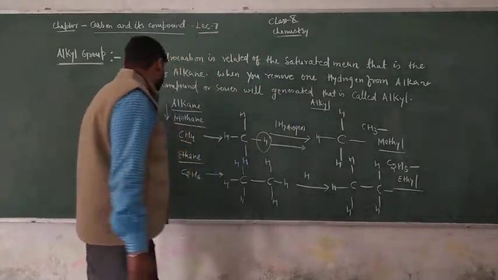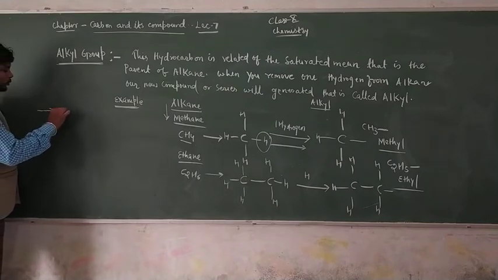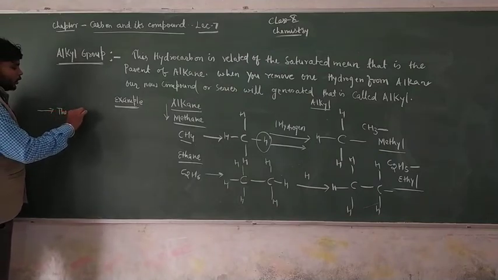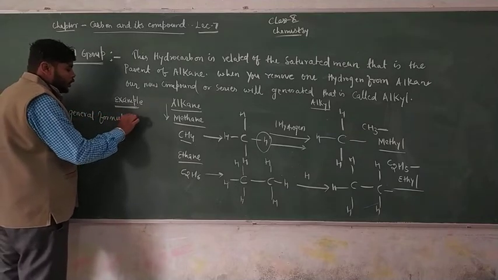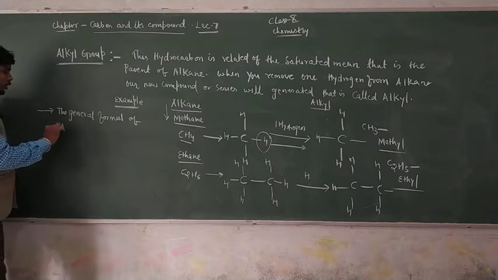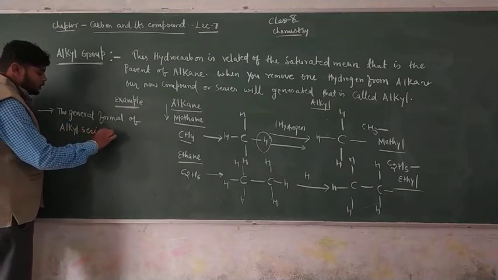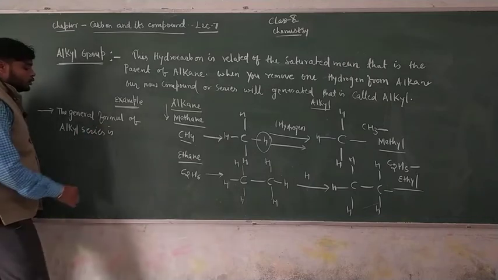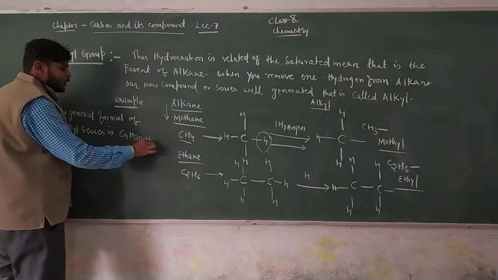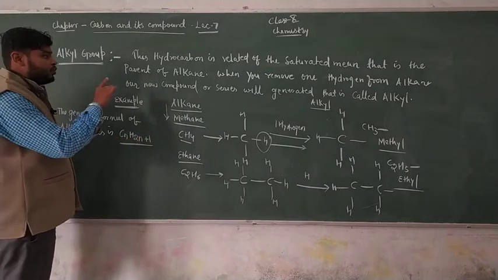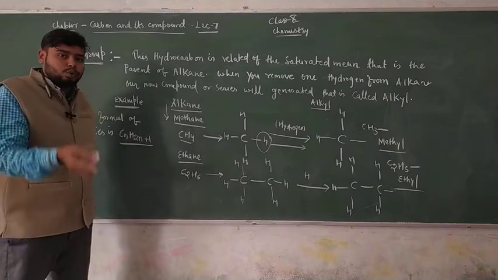Now we have to discuss its general formula. The general formula of the alkyl series is CnH2n+1. For alkane, we have studied that the general formula is CnH2n+2.